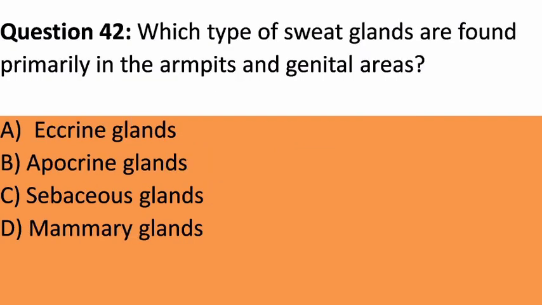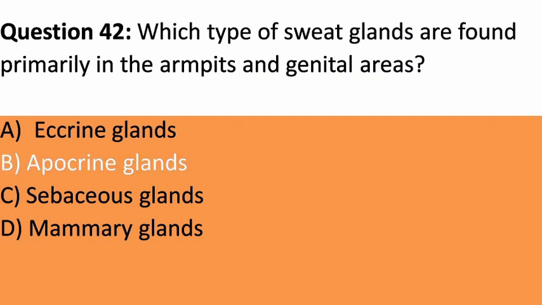Question 42. Which type of sweat glands are found primarily in the armpits and genital areas? A. Eccrine glands. B. Apocrine glands. C. Sebaceous glands. D. Mammary glands. Answer. B. Apocrine glands. Explanation. Apocrine glands are found primarily in the armpits and genital areas and are responsible for producing sweat in response to emotional stress.